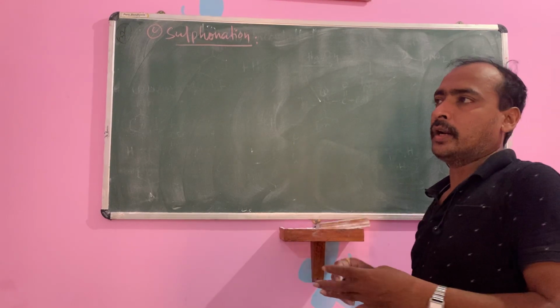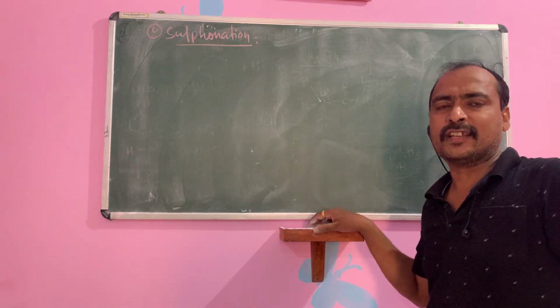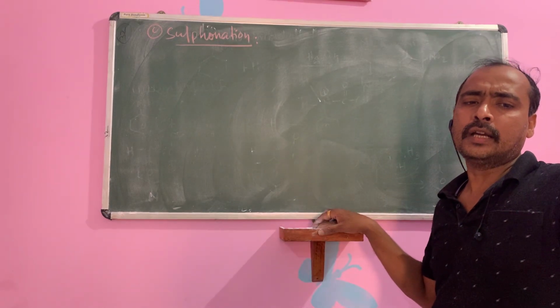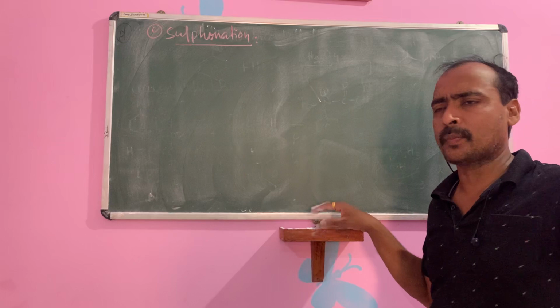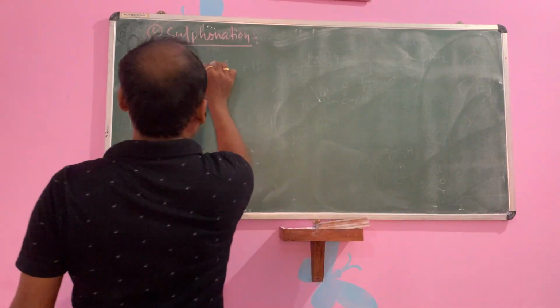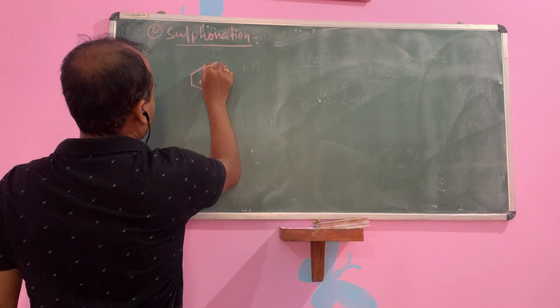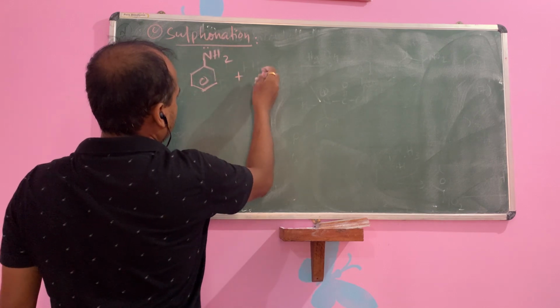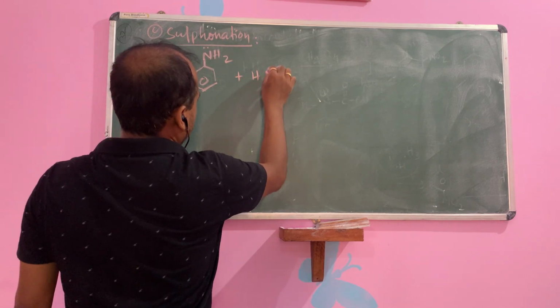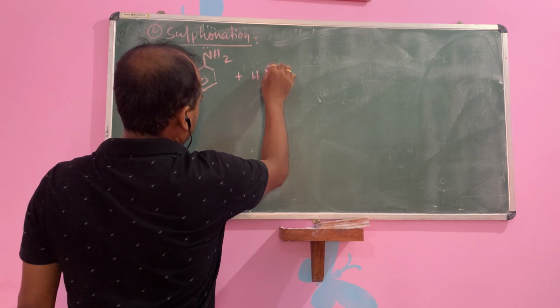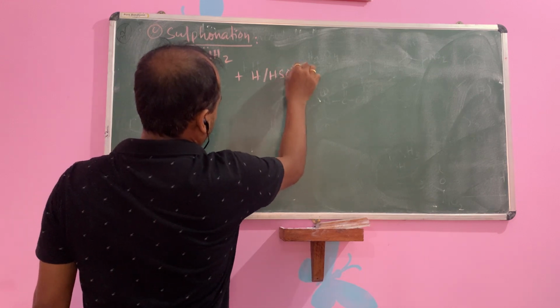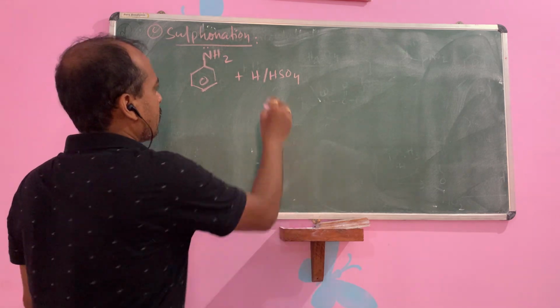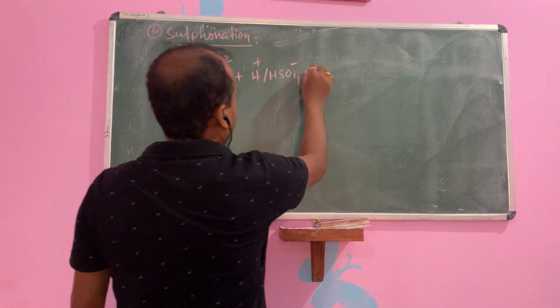Okay, children, when you first treat with H2SO4, that is H plus, HSO4 minus. This is your aniline in presence of H2SO4. Or you can write like this, H2SO4, H plus, HSO4 minus.